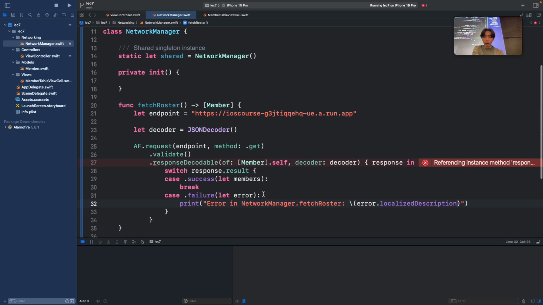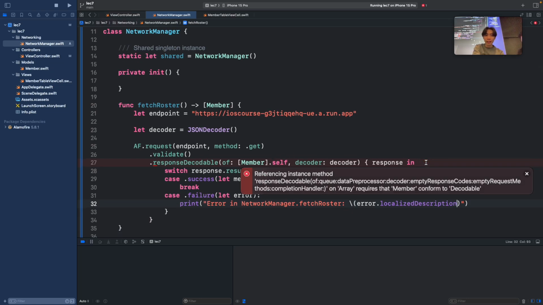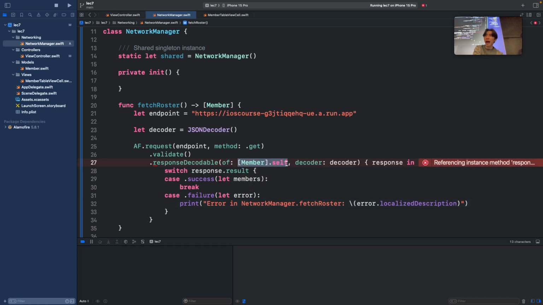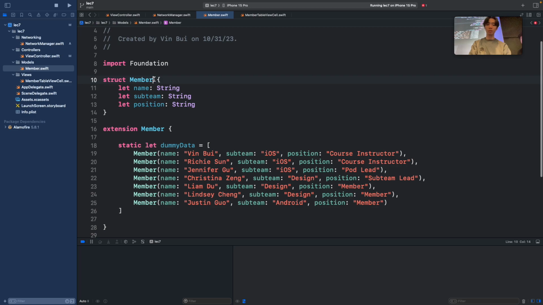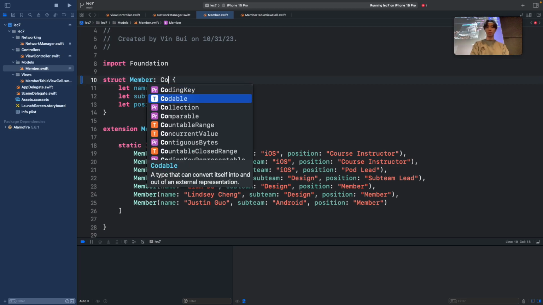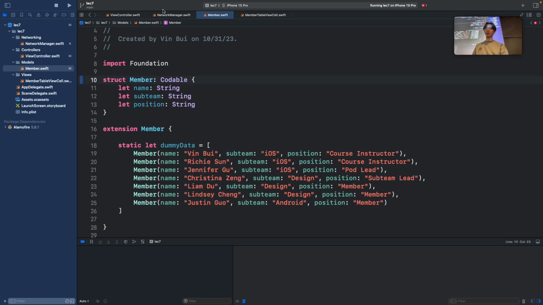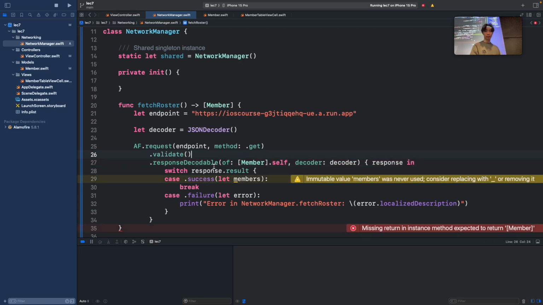Okay, so now that's done, but it's giving me some kind of error. It's saying that this thing expects this object to actually be decodable. So there's a protocol that our struct needs to conform to called Codable that allows it to be decoded. Okay, so now that error goes away.